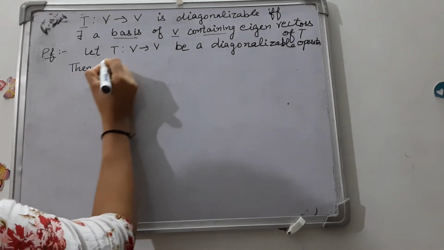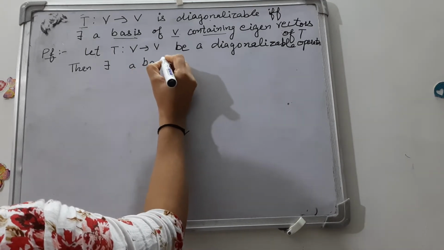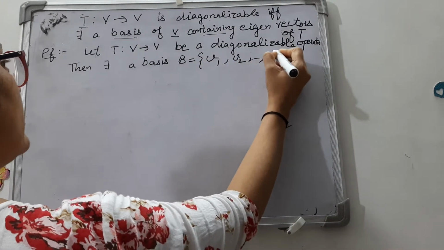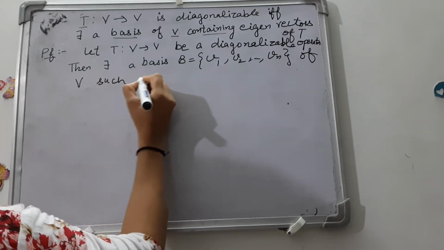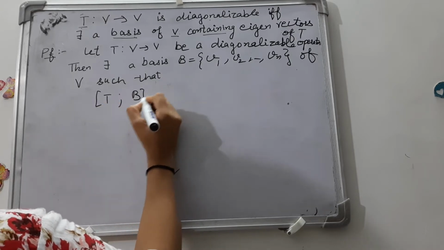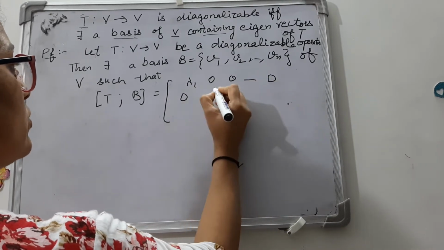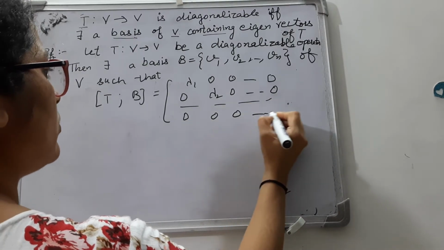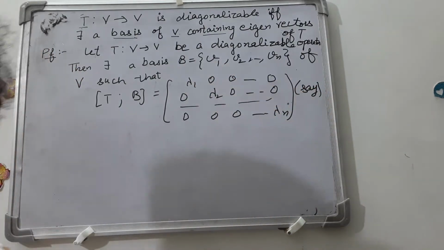Then there exists a basis B equal to V1, V2 up to Vn of V such that the matrix of T with respect to B is a diagonal matrix: lambda 1 0 0 up to 0, 0 lambda 2 0 up to 0, and the last row 0 0 0 up to lambda n. This is what we have supposed.